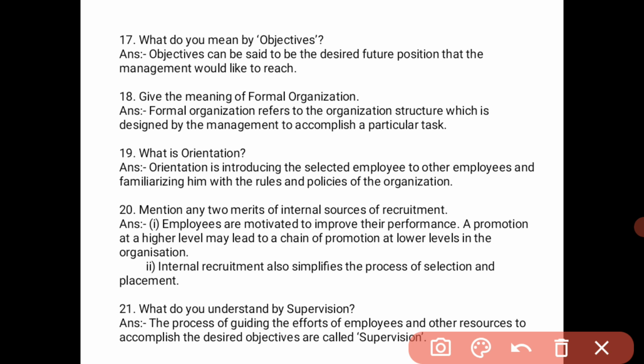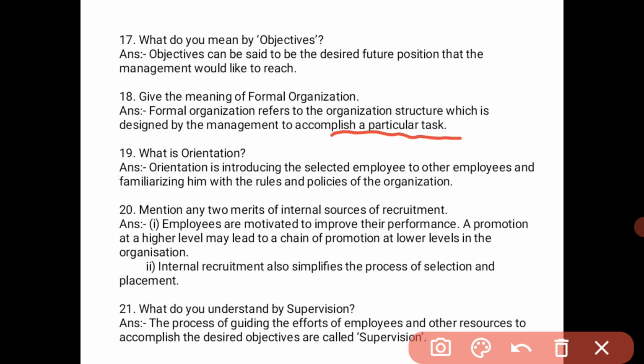Next, give the meaning of formal organization. Formal organization refers to the organization structure which is designed by the management to accomplish a particular task. Formal organization is nothing but the organization structure designed by the management to accomplish a particular task.